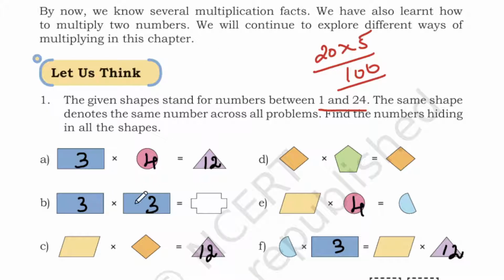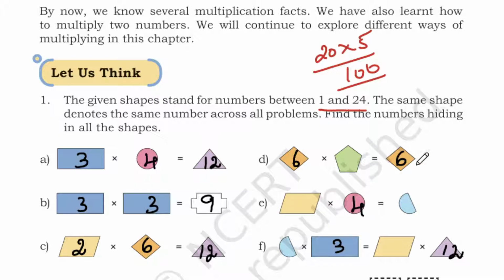Now 3 threes are 9, and we have 12 here. So for this shape I'm going to give 2. 2 sixes are 12. So diamond we have 6. So we have diamond here 6, and again one more diamond 6.